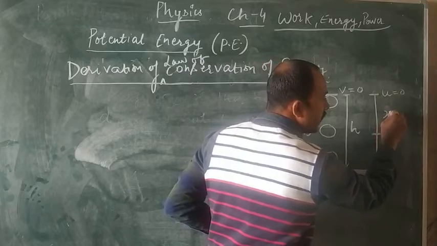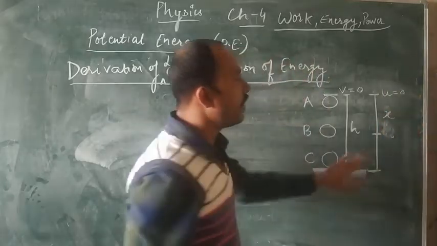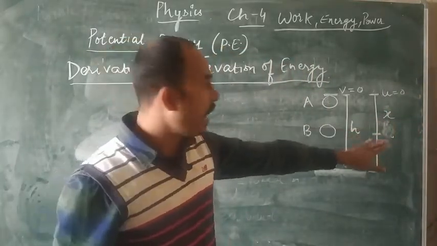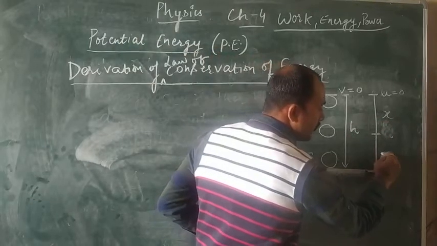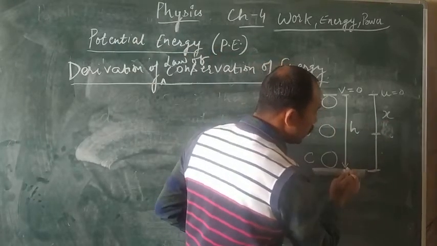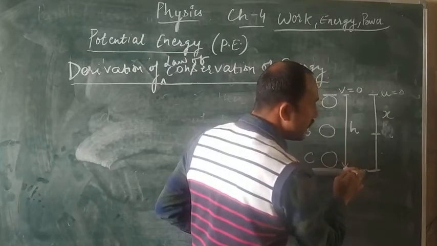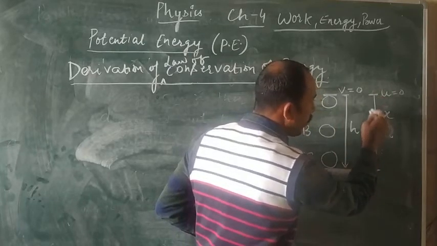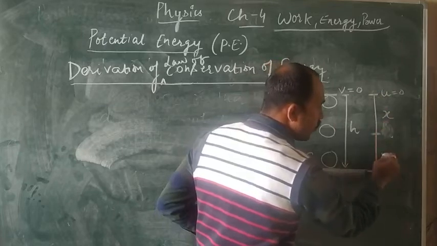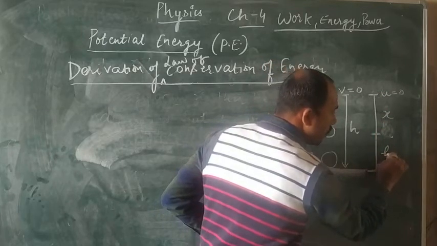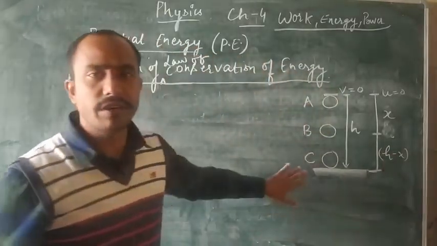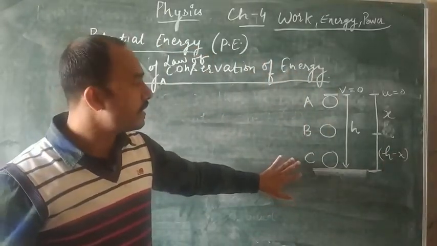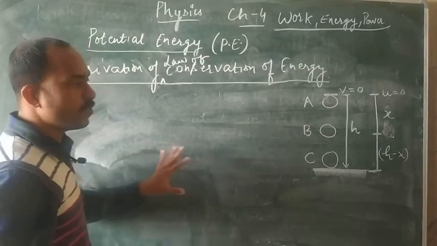So that distance or displacement will be x. After that, from position B to C, the total height is h, and from A to B it is x. So what will it be? h minus x. Clear to this, everyone? Any doubt regarding this? If you have, you can ask.